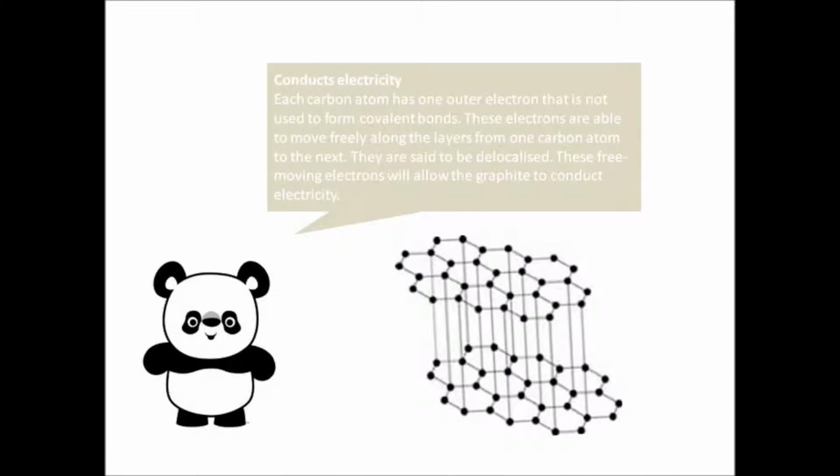Graphite also conducts electricity, as each carbon atom has 1 outer electron that is not used for covalent bonds. These electrons are able to move freely among the layers from one carbon atom to the next. They are also said to be delocalized. These free-moving electrons will allow the graphite to conduct electricity.